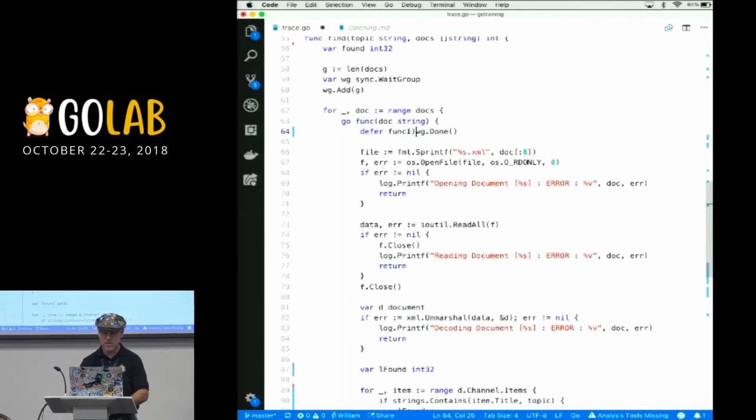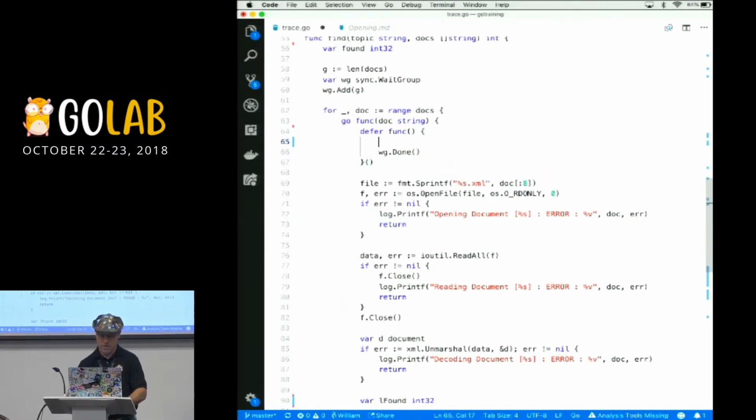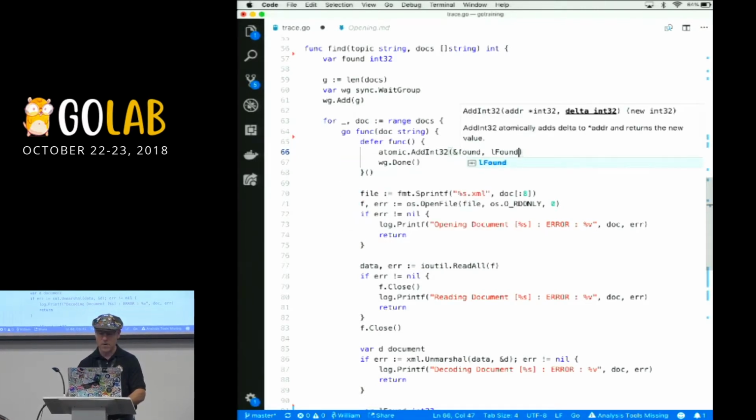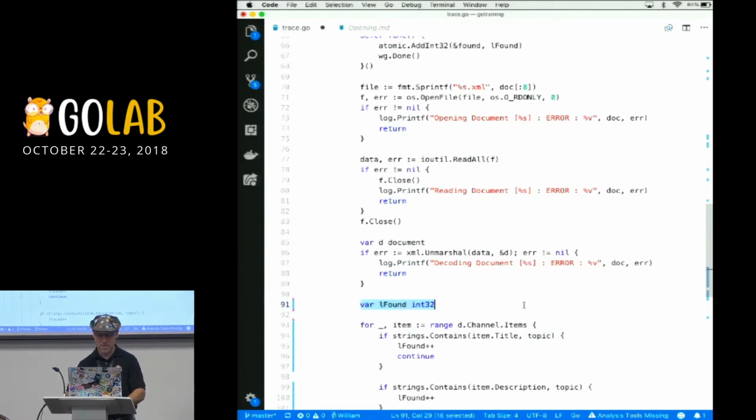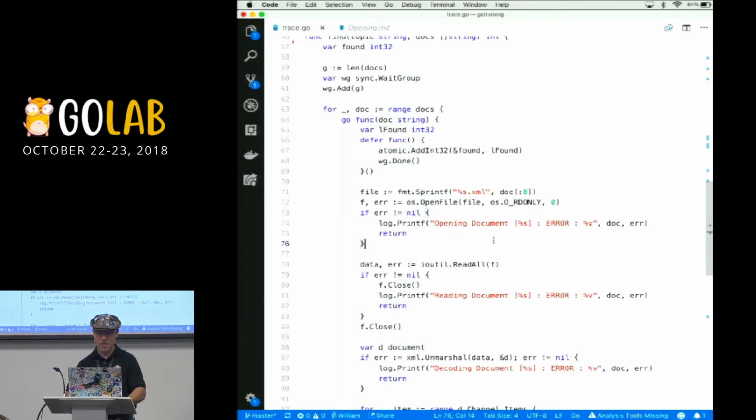But let's do this. Let's come back into this defer, and we'll do our atomic stuff here. And in 32, address found, lfound. Oh, we're going to have to move that variable up, won't we? So let's do that. We'll move this variable up. And now what we end up doing here is pretty cool.